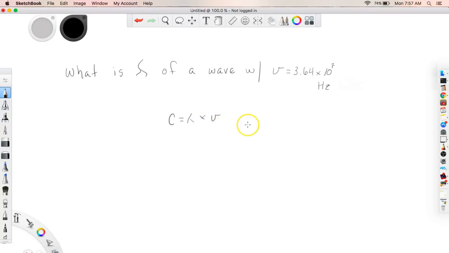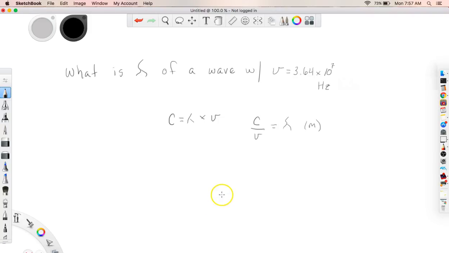In this case, we have frequency, so let's rearrange this so that the speed of light over our frequency is equal to the wavelength. This is going to be in meters. All right. So you can solve for it in meters. I didn't specifically tell you what I wanted the unit in. Let's do meters, and we can also look at nanometers.